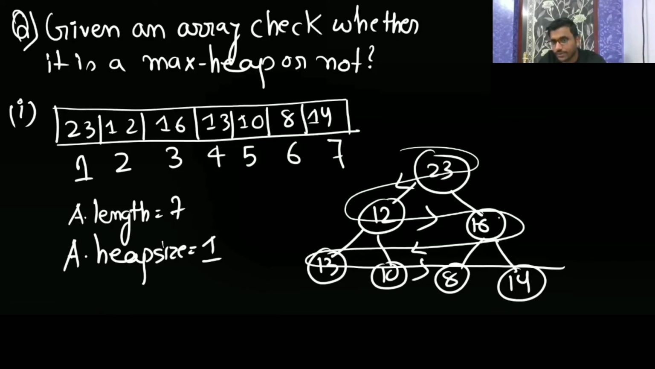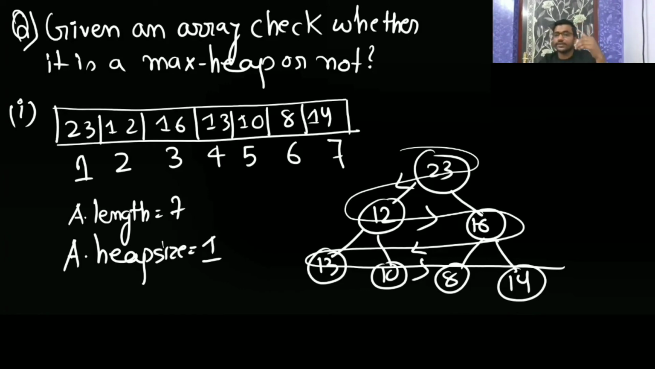See, in this sequence, 16 is satisfying the property, but you will not consider 16, because you have the rule that it should go from left to right, top to down. So first 23, then you will check 12, then you will go to 16. If this satisfies, then you can count this. Okay, so 16 you are not going to count because its left child is not following the heap property.